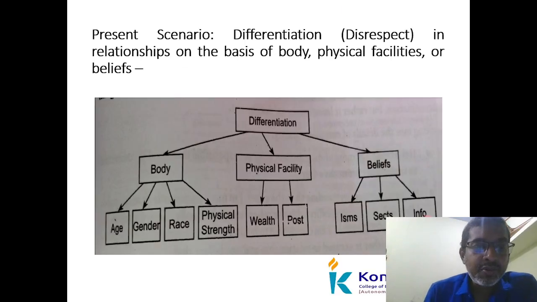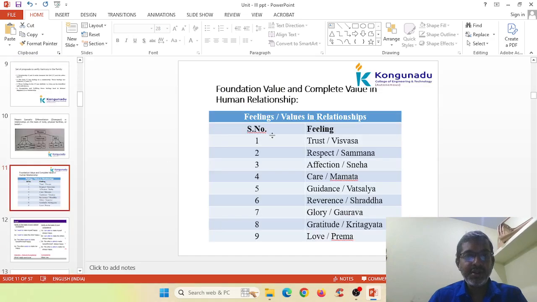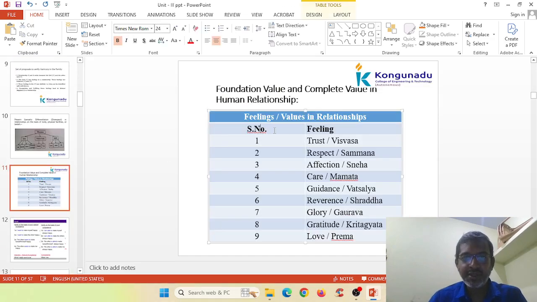Before that we should know the foundation values in human relationships. So feelings, and then we have the values in the relationship. It is not a serial number. I will just change this to feelings.